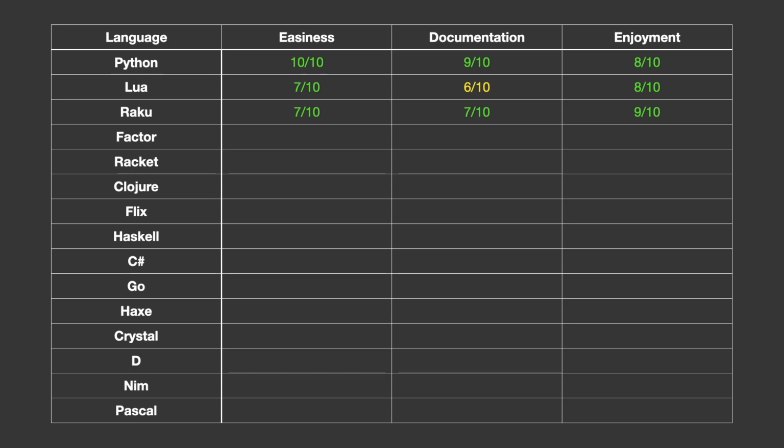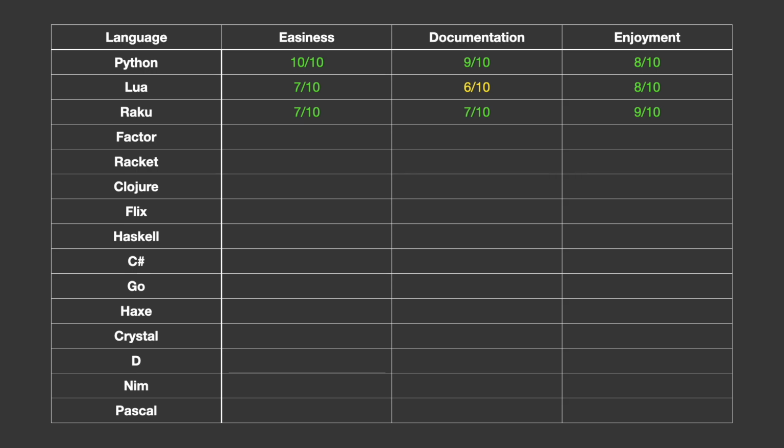Raku gets a 7 for easiness. The language has a lot of syntax and it can get a bit complex at times, especially when you're learning it. You do need to embrace the motto of there is more than one way to do it and not stress too much about getting things perfect. I also never got the -m flag to match the wc program, but the count it gave did match Emacs, and I know that Raku put a lot of effort into Unicode handling, so I'm inclined to believe that this is correct.